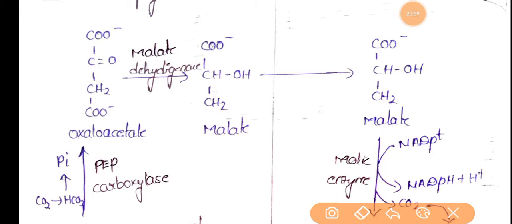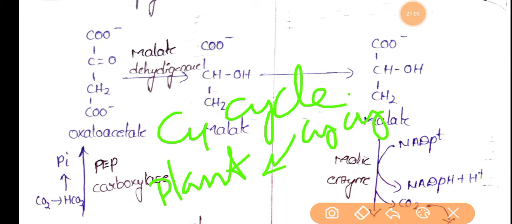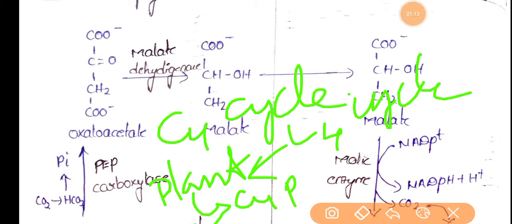That's why this cycle is called the C4 cycle. Okay, and the plants which exhibit this pathway are called C4 plants. The plants which are undergoing the C4 cycle are called C4 plants.